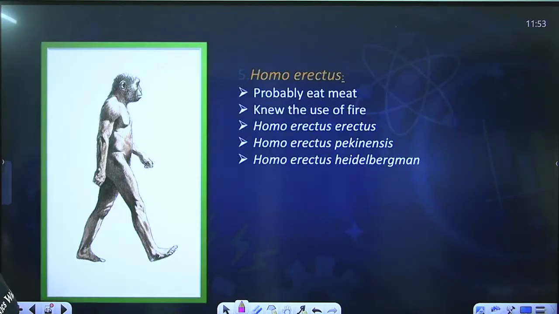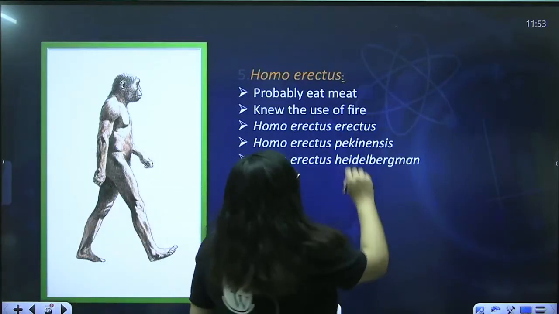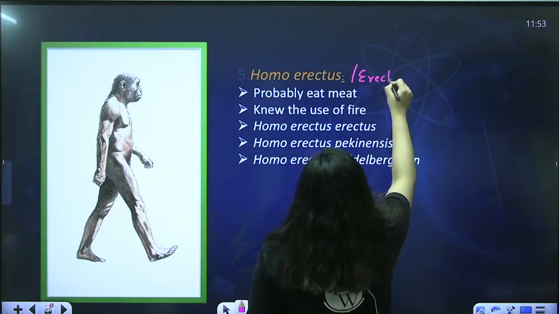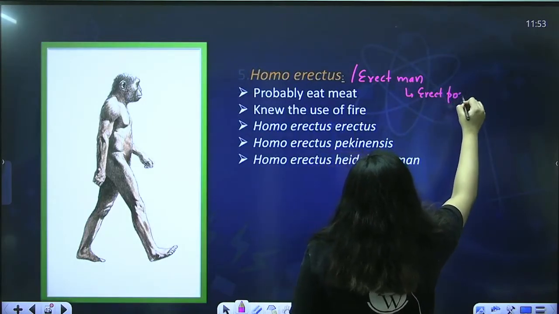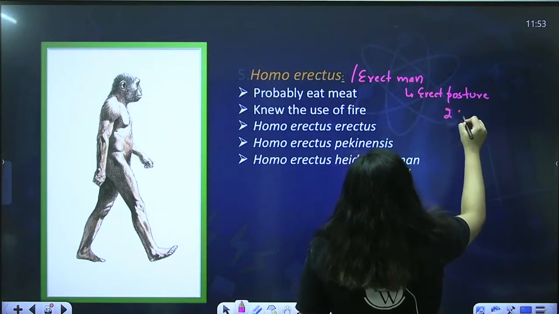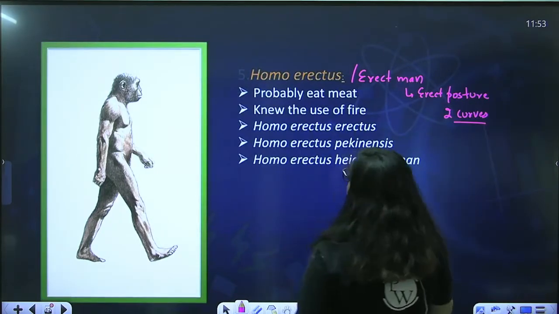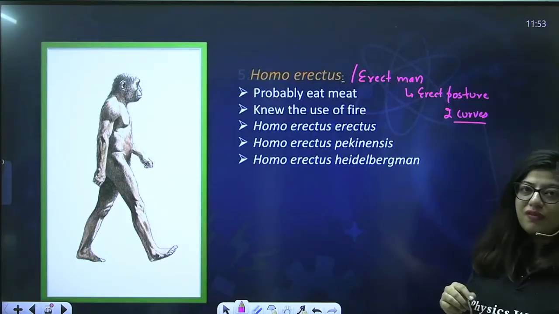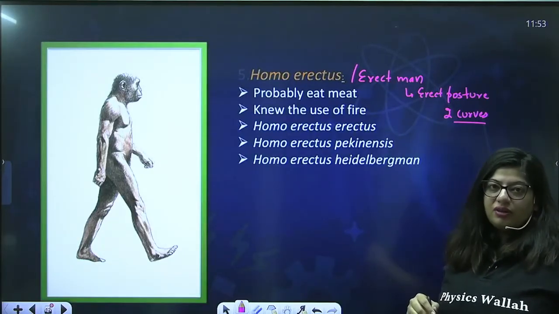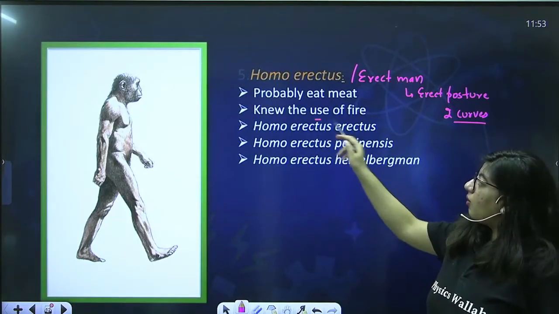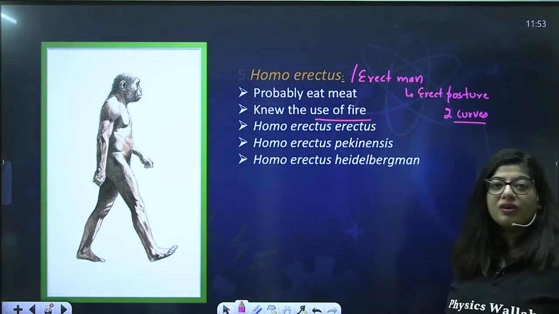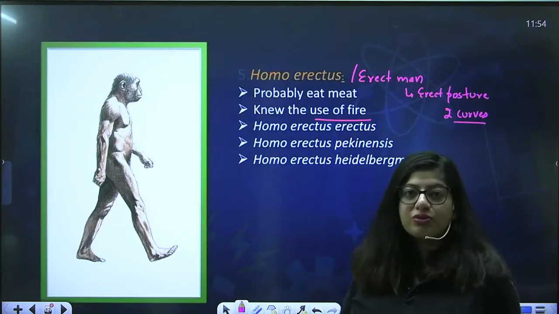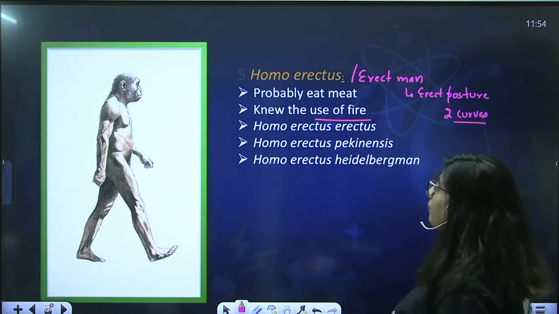Then comes the next one, Homo erectus. You can see its posture, erect posture. Also known as erect man. Why? Because this organism had the erect posture, because it had both the curves, the lumbar and the cervical curve. And they knew the use of fire. Habilis knew how to make tools. They now knew how to use fire, and by the use of fire they could move away a lot of wild animals that were a threat to them. Okay, because animals are afraid of fire.